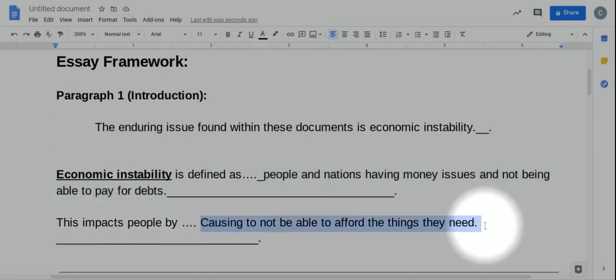I might add a follow up, right? And say, this might lead to starvation, people losing their homes. It could lead to just massive poverty among the general population of people, right? So I kind of, take it wherever you feel you need to take it to there, but you'd have to loosely explain how it impacts people.